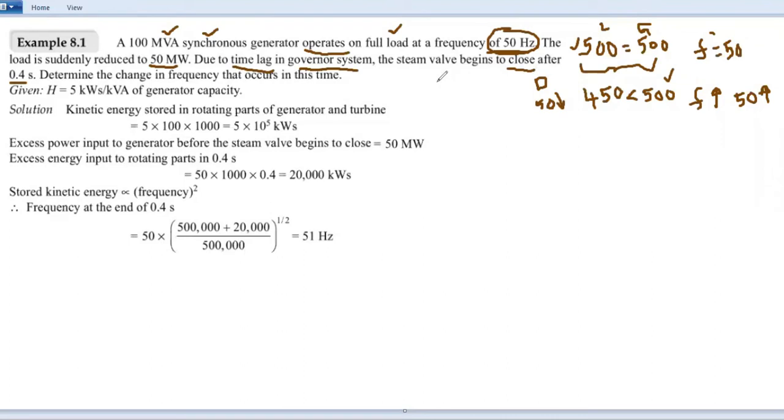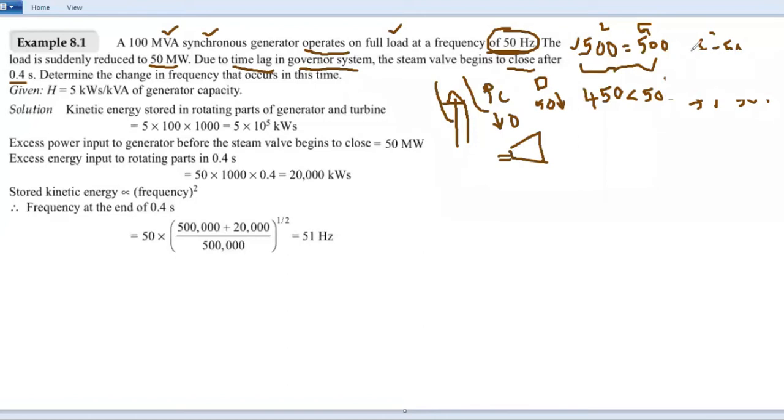So here we have discussed that there is input to the turbine, and there is a control valve like this. If this control valve moves up, it is a closing position, and if it moves down, it is an open position. Here we are generating more power, so you have to reduce the input to the turbine.